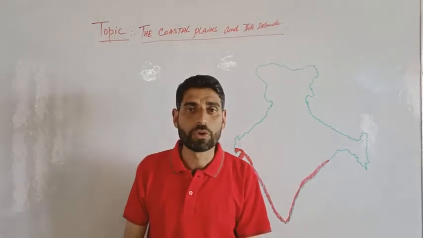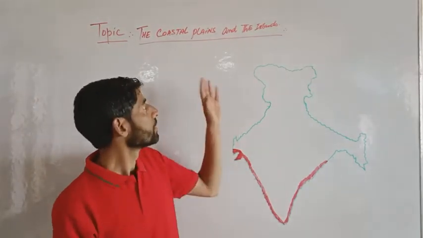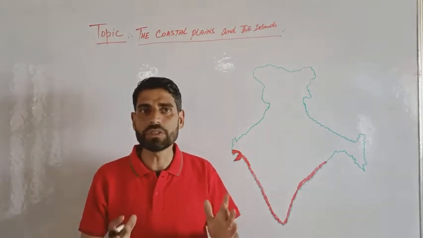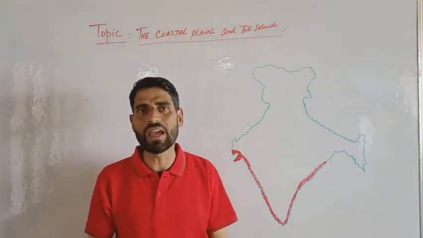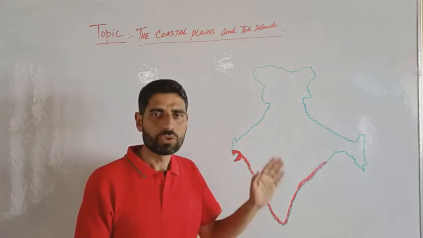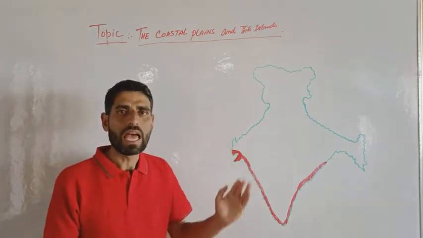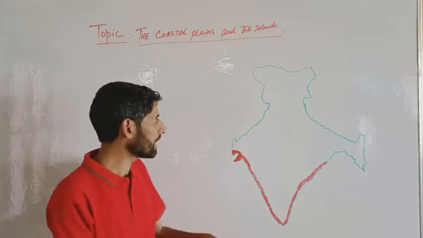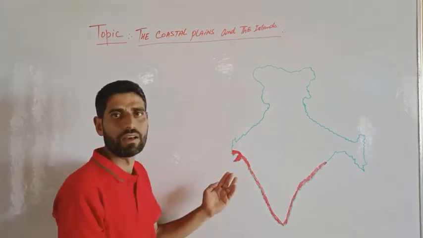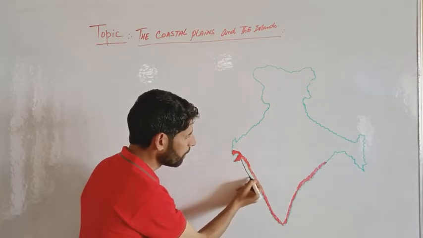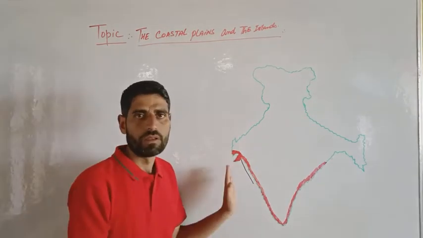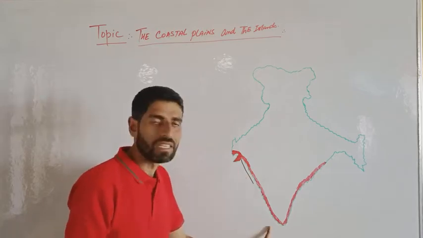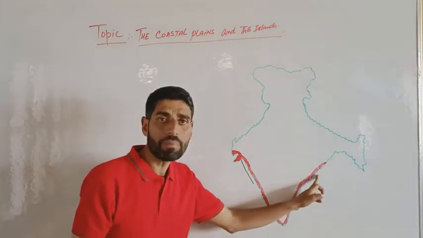Hello everyone. Today our topic for discussion is the coastal plains and the islands. So my dear students, as we know, the coastal plains in India run parallel to the Arabian Sea and Bay of Bengal along the peninsular plateau.